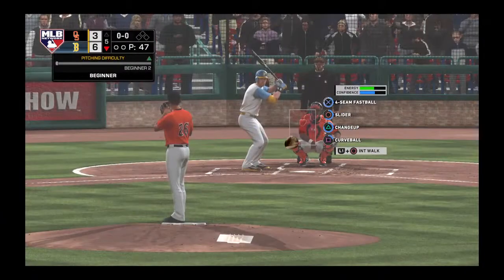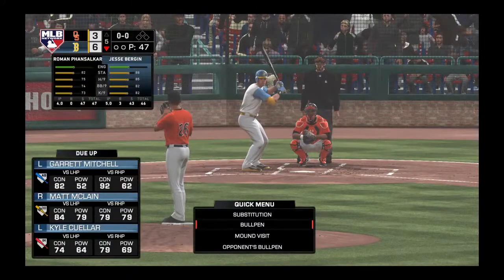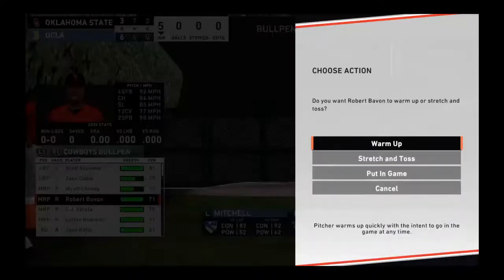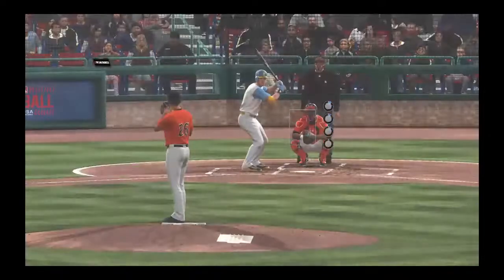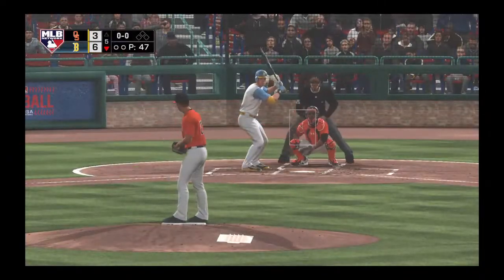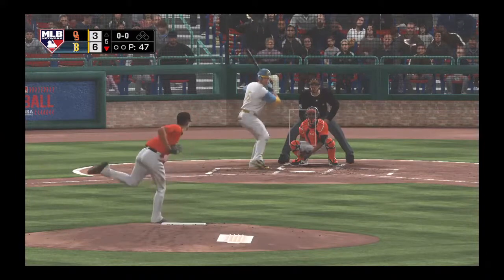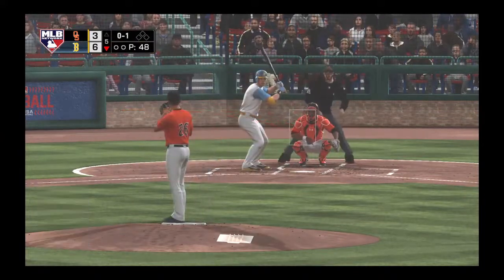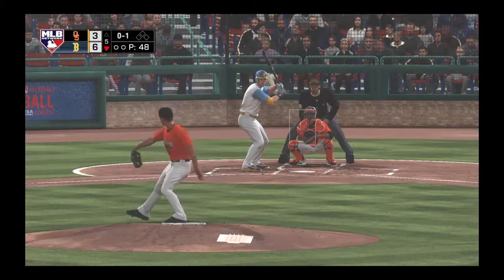Bottom of the inning now, and that'll bring up the outfielder Garrett Mitchell. We'll get a guy warming up in the bullpen. First pitch of the at-bat on its way. Fastball taken, but that gets the zone for a strike. Tough day at the office in his debut here today.